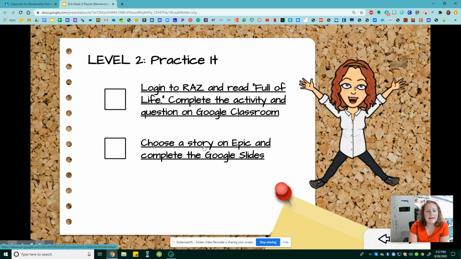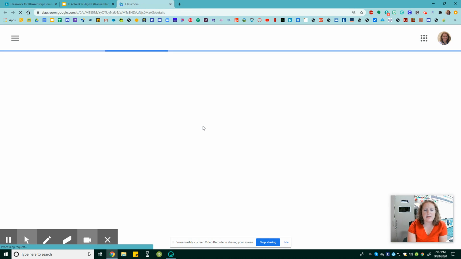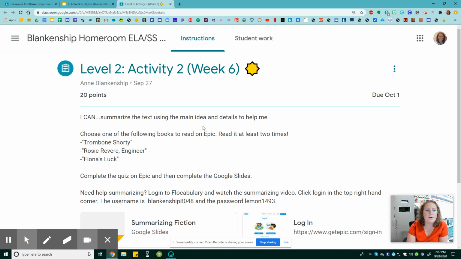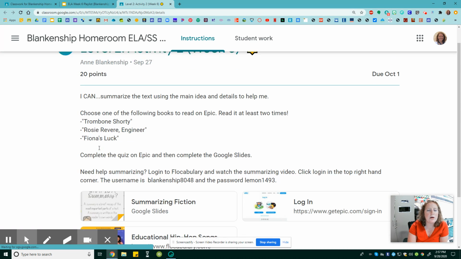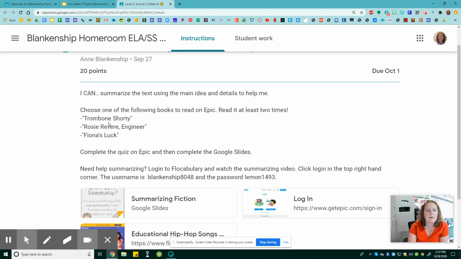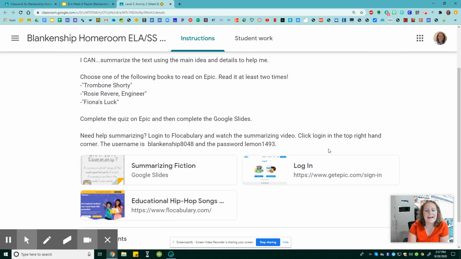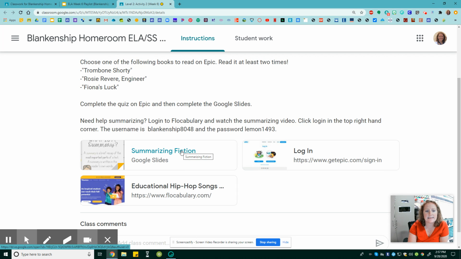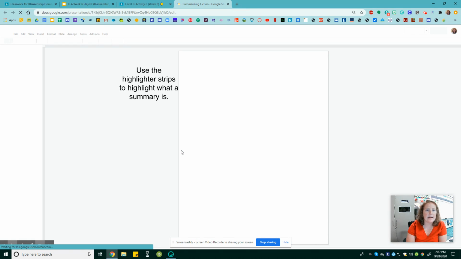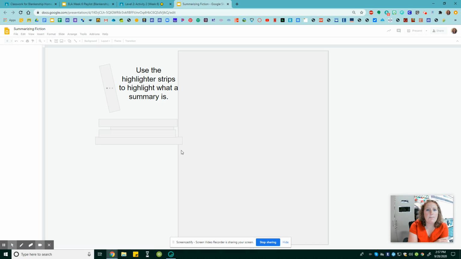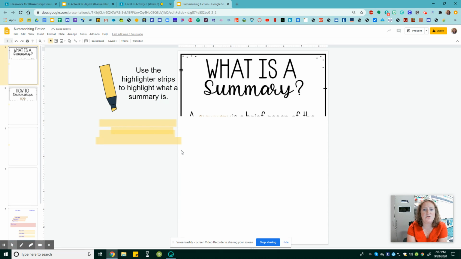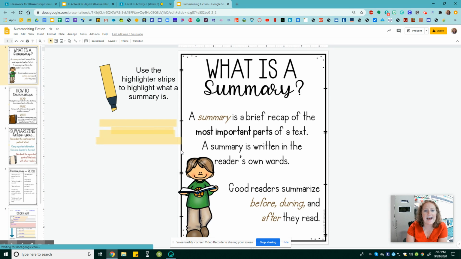Your second assignment is something on Epic. So let's go back over to Google Classroom. And you are going to choose one of these 3 books to read on Epic. Trombone Shorty, Rosie Revere, Engineer, or Fiona's Luck. Take that quiz on Epic, and then you're going to complete the Google Slides. So if you click on the Google Slides, the first couple of slides is your guide to summarizing. So it's going to ask you, what is a summary? And it's going to give you the answer.